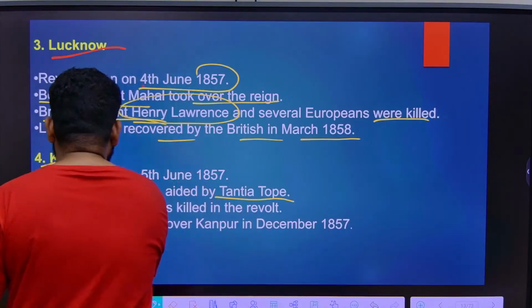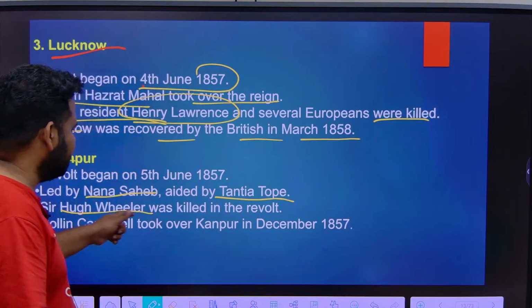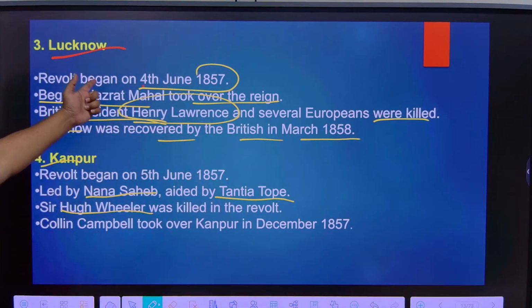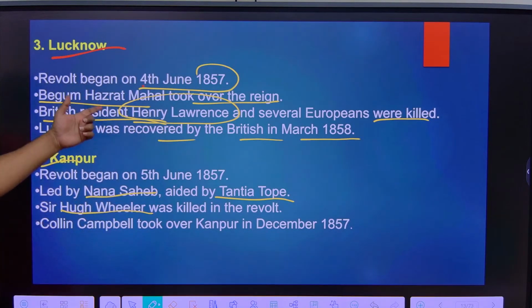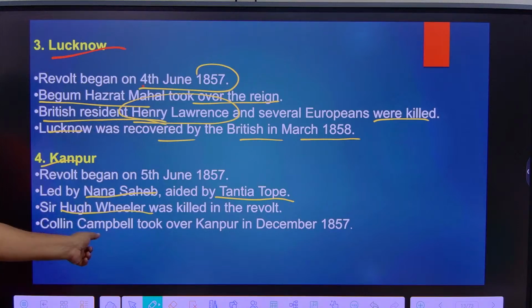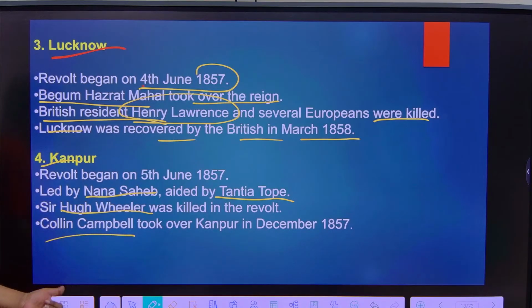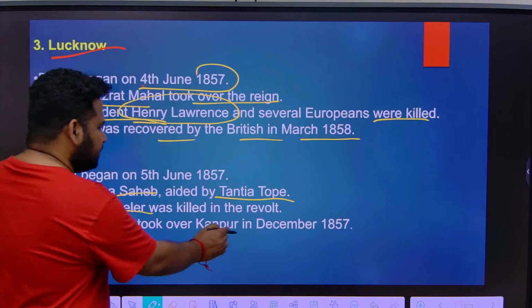Sir Hugh Wheeler was killed in the revolt. There it was Henry Lawrence, here it is starting again from H itself, Hugh Wheeler. Henry Lawrence in Lucknow, Hugh Wheeler in Kanpur was killed. Colin Campbell was a military commander of the British. He was a very dominant person. He took the help of many British army people. He came to Kanpur, he captured Kanpur, Lucknow also he captured. Colin Campbell took over Kanpur in 1857.